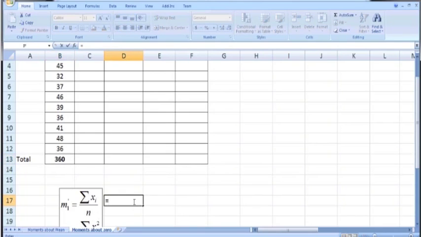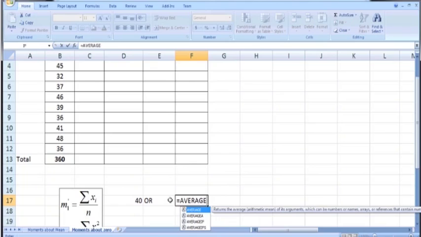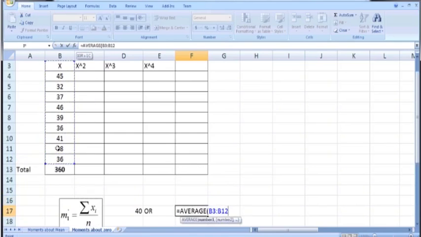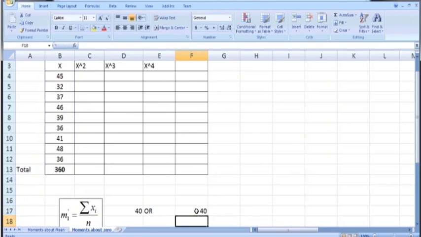Once we have summation xi, which is 360, we need to divide it by n. So put an equal sign, B13 divided by 9, and we get the first moment about 0. It is 40. Alternatively, we can use the average function, because summation x over n is the average of x values. So average of numbers located in B4 to B12. Press enter. The result is the same.